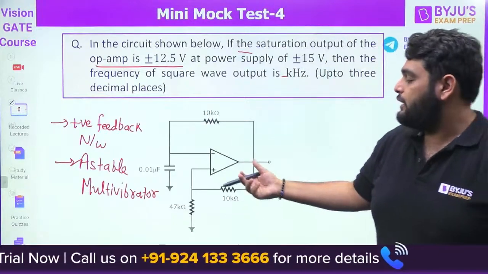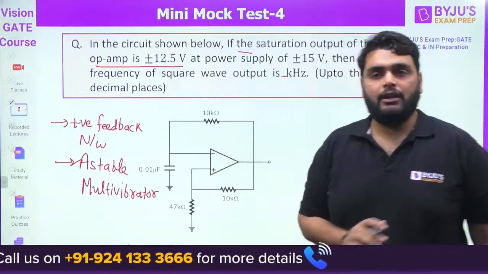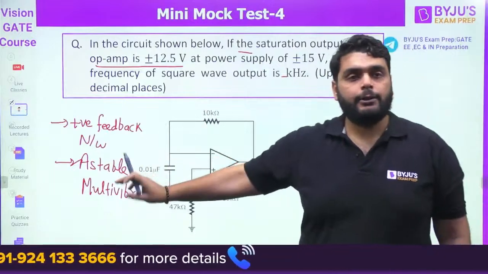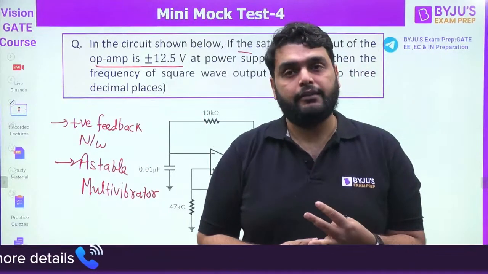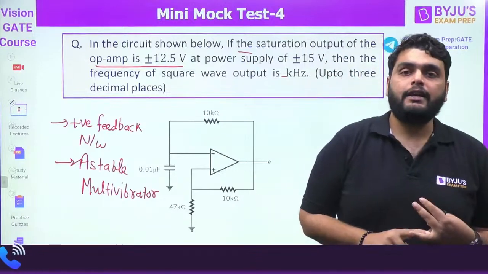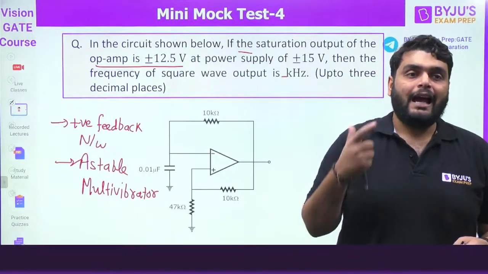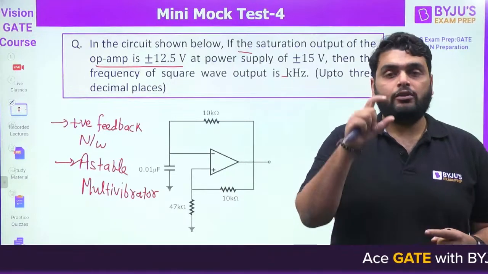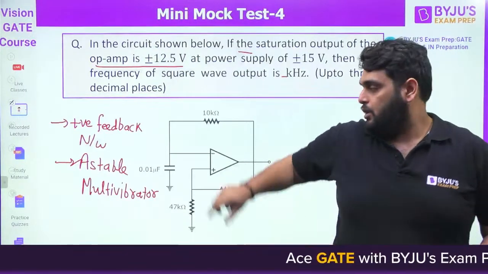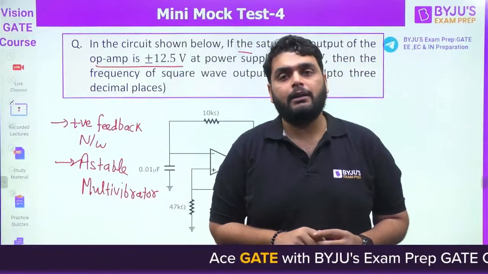And in this question, you can see there is no input signal available here. So it means this is a multivibrator. Now, multivibrators are actually of 3 types: bistable, astable, monostable. In case of astable, we use the capacitor. And in case of monostable, we use a capacitor in parallel with a diode. So in this way, you can identify the circuit. So this is the circuit of an astable multivibrator.